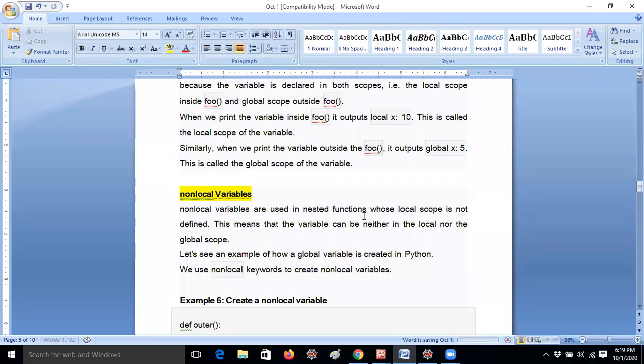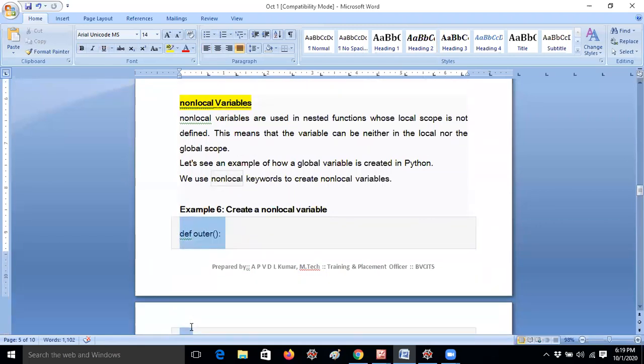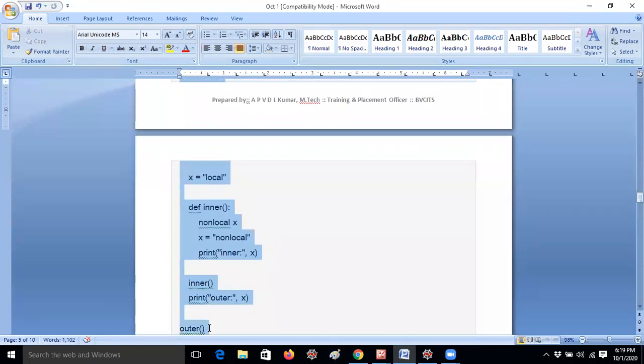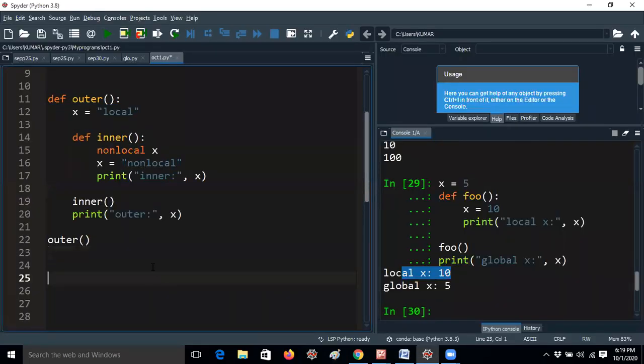Non-local variables are used in nested functions especially. So now you will get some confusion, but don't worry, I will clarify. They are for variables whose local scope is not defined. This means that the variables can be neither in the local nor the global scope. Don't worry, guys. I will just copy the code, but I don't want to show the output. I will move a little bit slow. Okay, so it is non-local now. So listen carefully, guys.